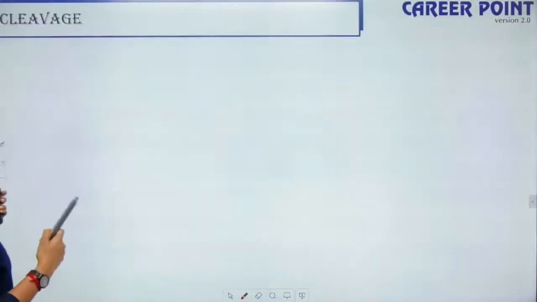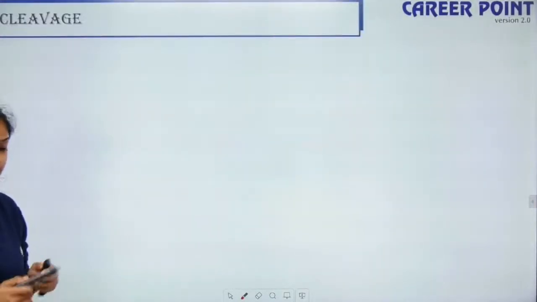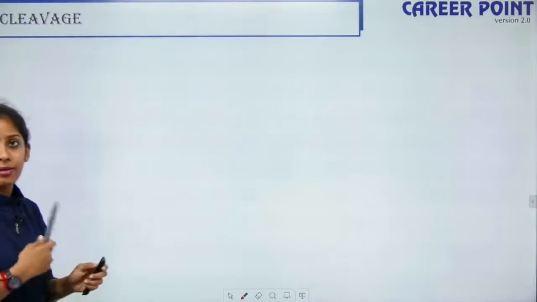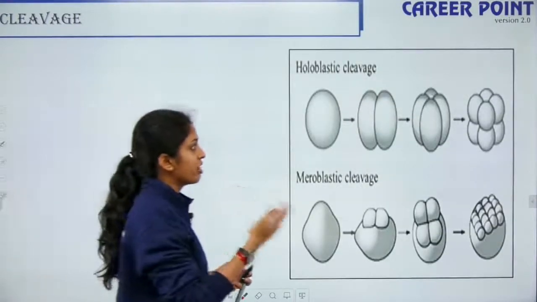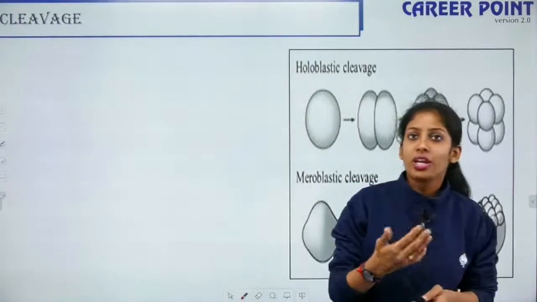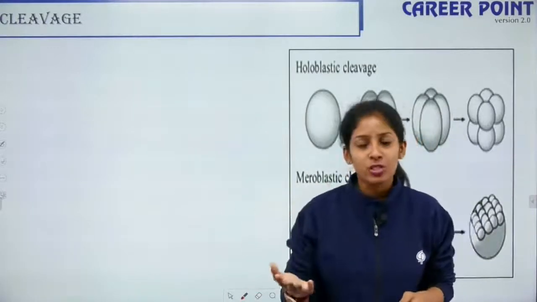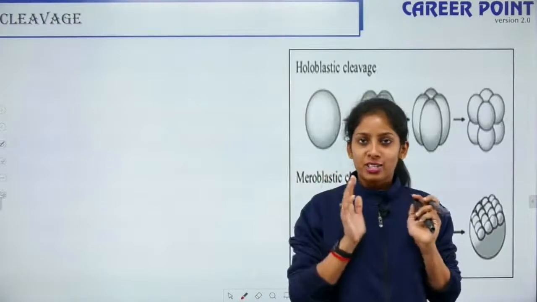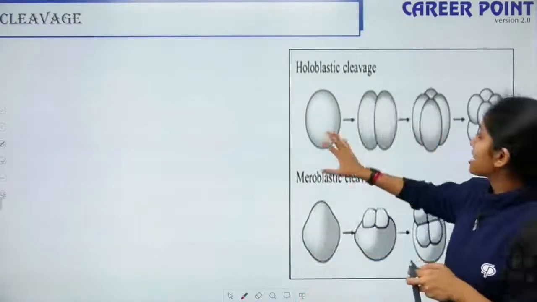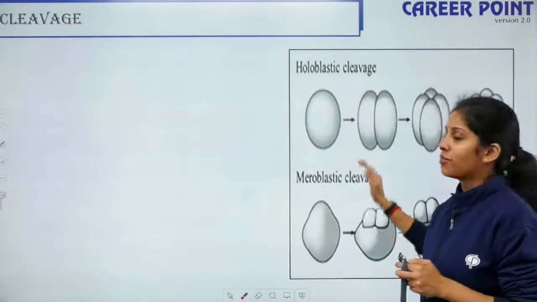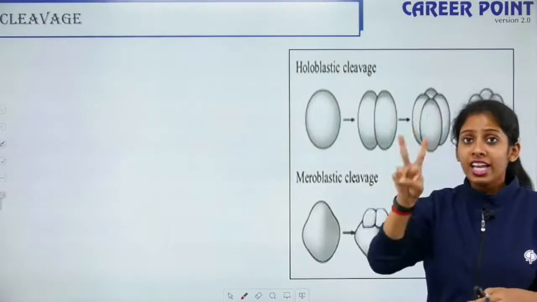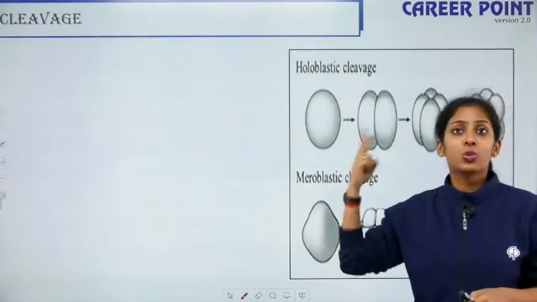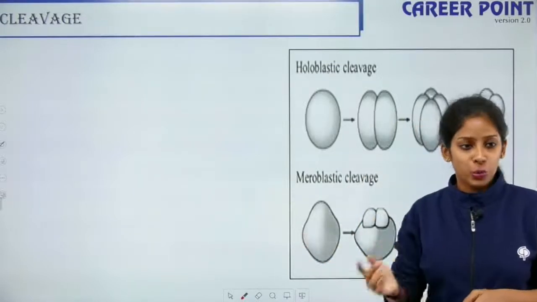So this is all about childbirth and embryonic development. The cleavage, holoblastic cleavage and meroblastic cleavage. You can ask, ma'am, how are identical twins formed? One sperm fertilizes one egg, right? Once the zygote is formed, when the cell is dividing, the division can be in such a way that it leads to two cells, and each of the two cells can give rise to an individual. That is when identical twins are formed.